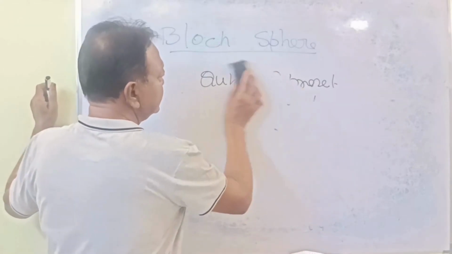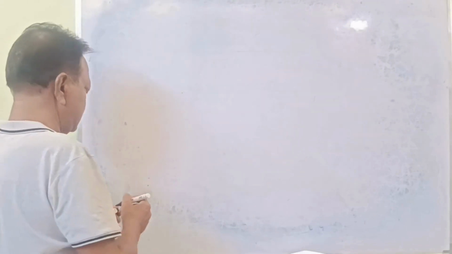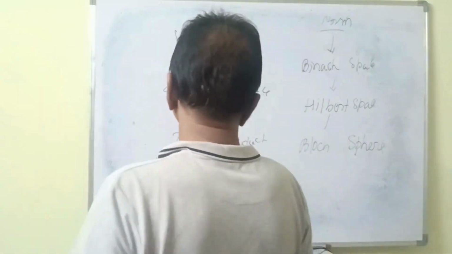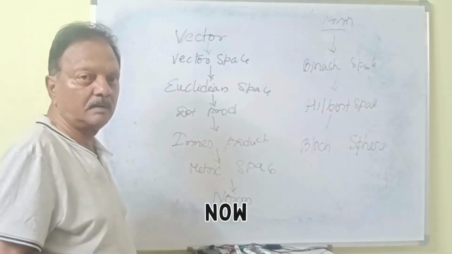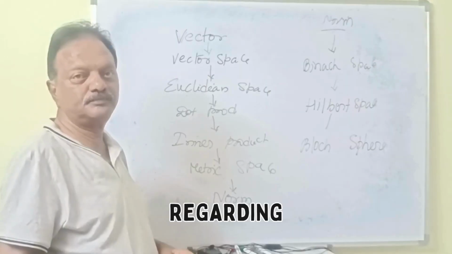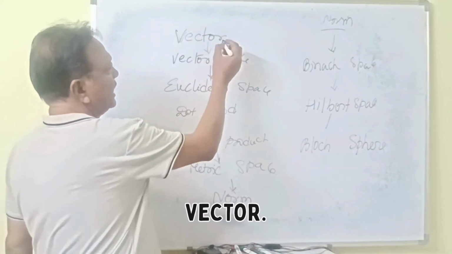Now spaces. What are the spaces available? Okay. Now what we discussed till now regarding spaces. First one is vector.